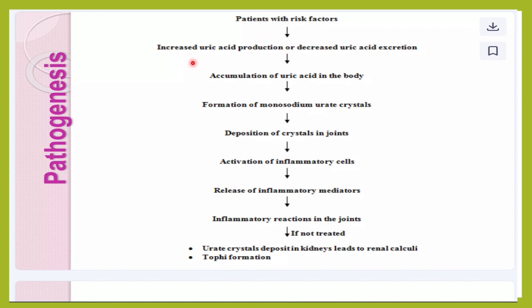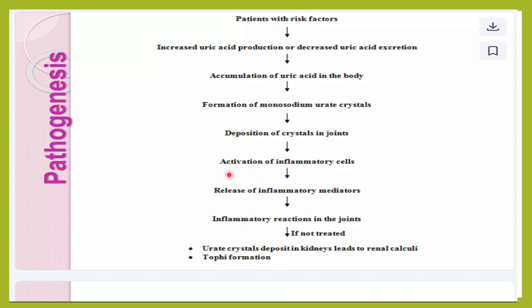So once there is increased uric acid production or there is decreased excretion of the uric acid by the kidney, there is accumulation of uric acid in the body, and this uric acid will then combine with the sodium to form monosodium urate crystals, and this crystal starts depositing in the joints. There also various factors come to play: the local trauma, the pH, the calcium, the collagen, the chondroitin sulfates, etc. So few of them will start developing symptoms, or the activation of the inflammatory cells will start when they see the deposition of the monosodium urate crystals in the joints.